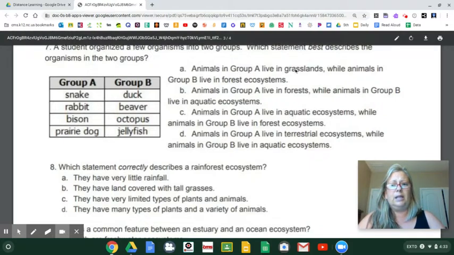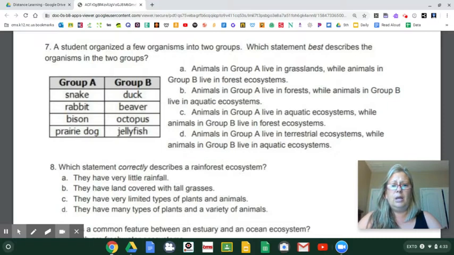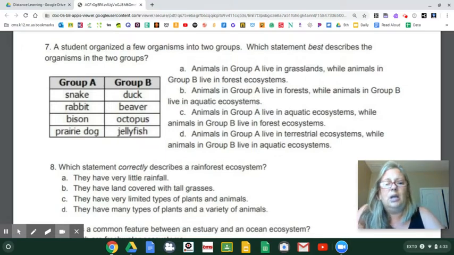All right, group A lives in the grasslands. That's true. And then next one, animals in group B live in the forest. Octopus and jellyfish live in the forest? All right, let's go to B. Animals in group A live in the forest. Snake, rabbit, bison, prairie dog. Y'all know I wouldn't say that because bison is definitely a grassland.